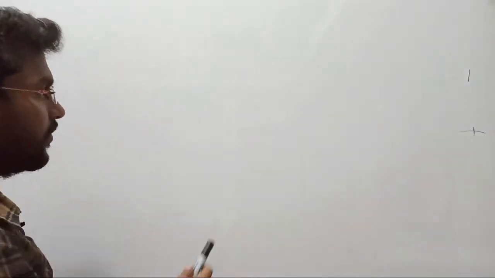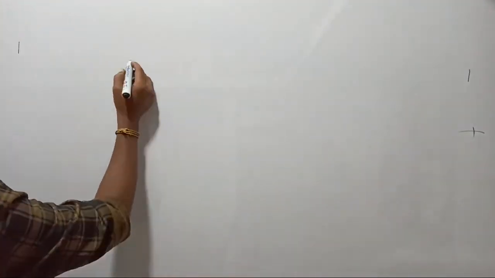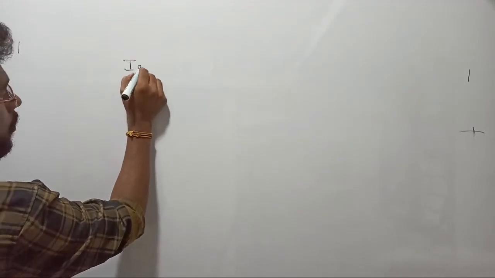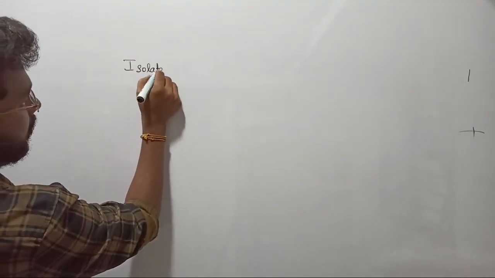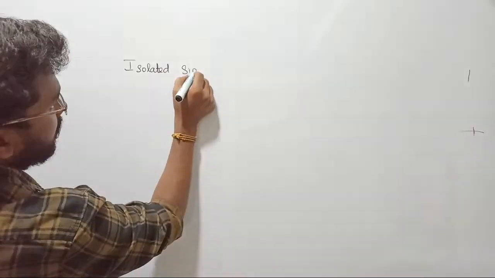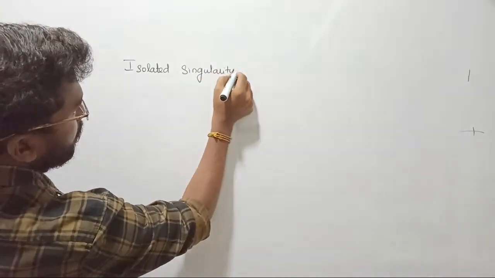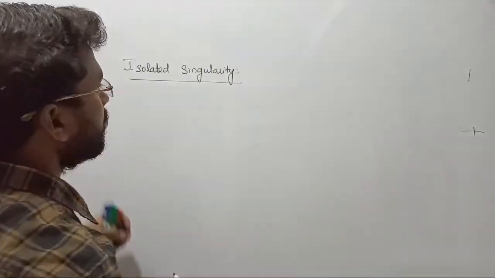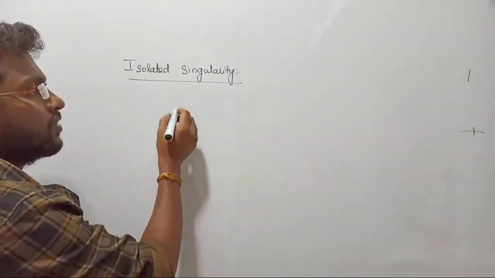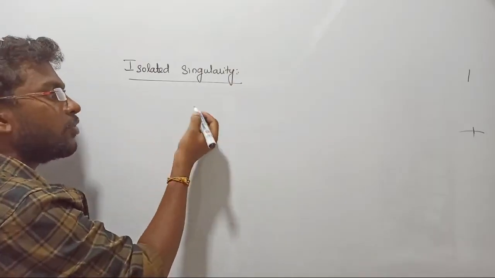The first thing is we had discussed isolated singularity. An isolated singularity is a point at which your system terminates into infinity. That is called an isolated singularity, and no other singularity exists in its neighborhood.